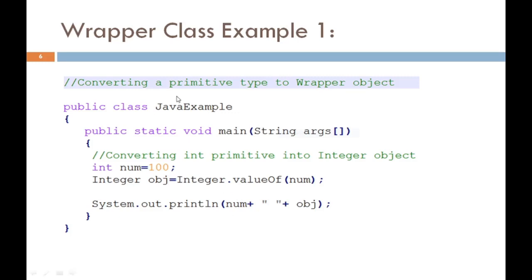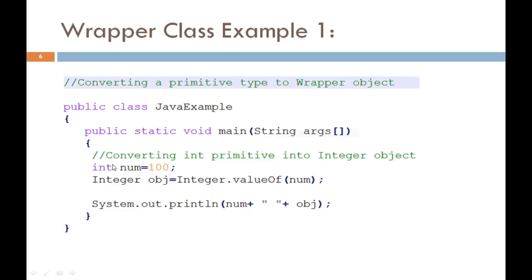So, this is the example of converting int to Integer data type. For that we have to use one class. This class has a main method in which we have declared one variable, num, which has the value 100. So num is a variable of data type int, which is a primitive data type.